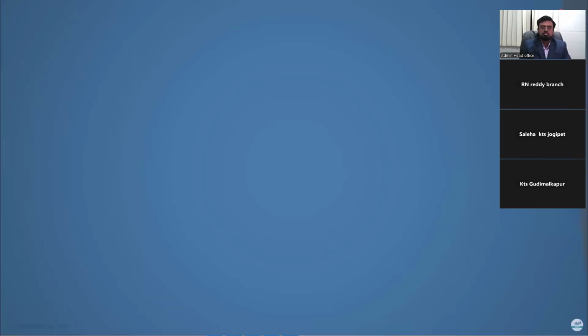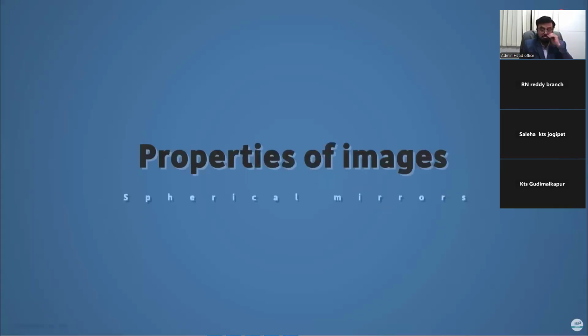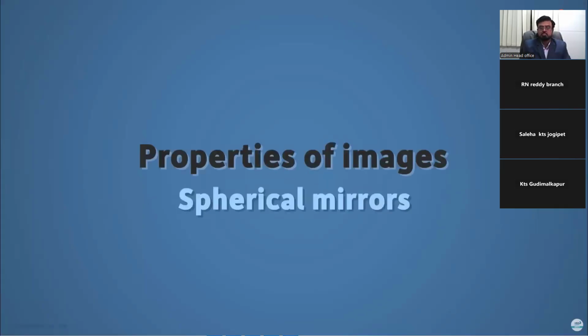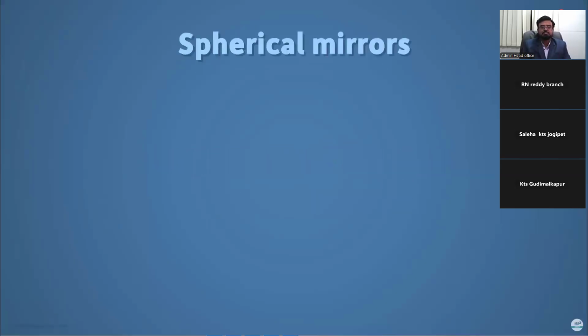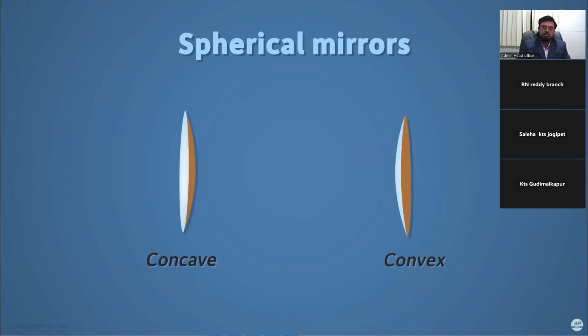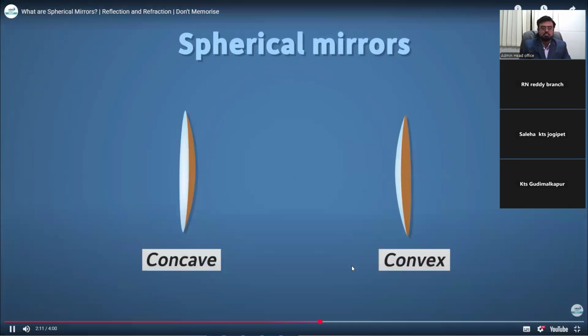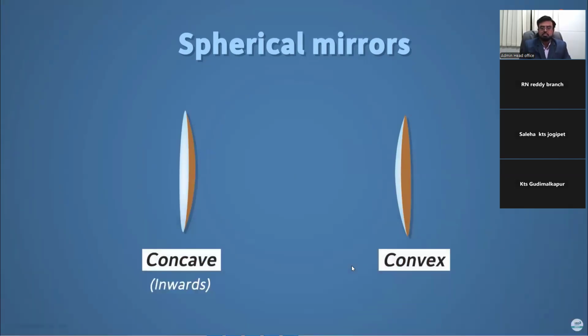Now we want to study the properties of images formed by spherical mirrors. But before that, we need to define certain terms related to spherical mirrors. That's what we are going to learn next. So let's do that. Both the mirrors are placed like this. Concave mirror on your left and convex mirror on your right. I'm going to define the terms for both these mirrors. Concave, inwards, and convex, outwards.